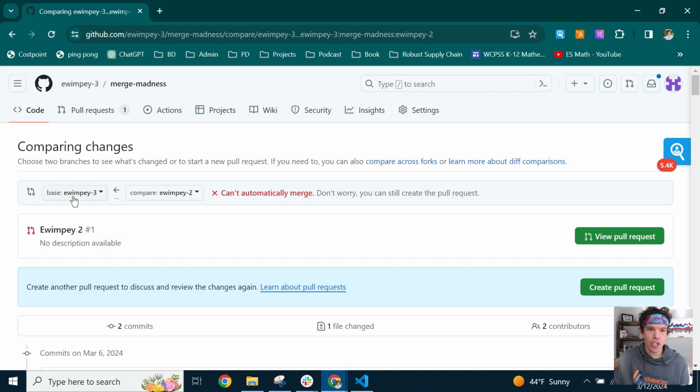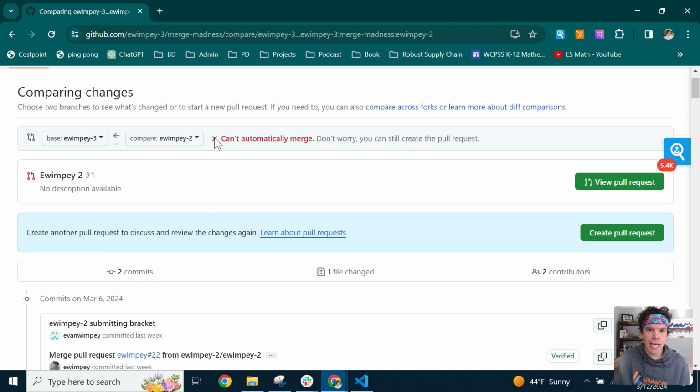Okay, so this is good. This is ours, and this is the one we want to bring into it. We want to merge this into our original picks. You'll see this nasty little X that says can't automatically merge. Well, that's because we don't have the exact same brackets. GitHub doesn't know which pick you want to choose, because these two things have different files.